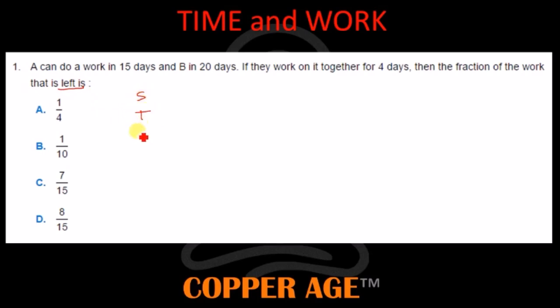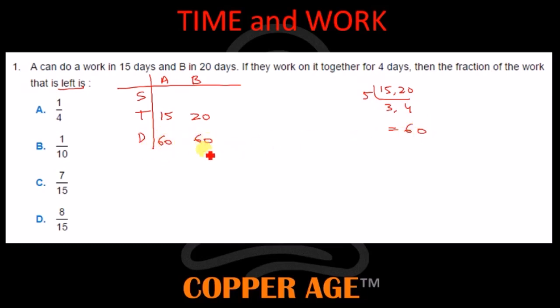We'll see. I'll put STD. In this they have given A can work in 15 days, B can work in 20 days. So I want to take the LCM of these two. So 15 and 20: 5 threes are 15, 5 fours are 20. Then 5, 4, 3, the LCM will be 60. So I'll write 60 here.